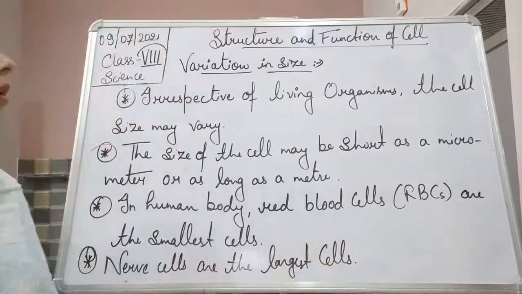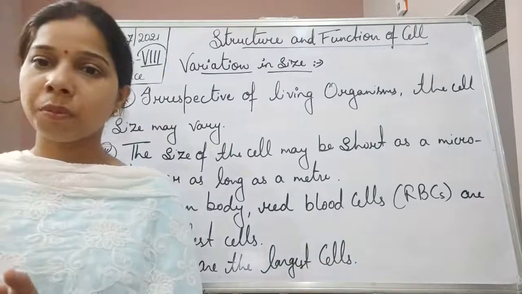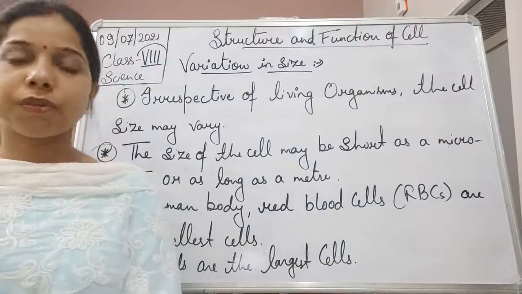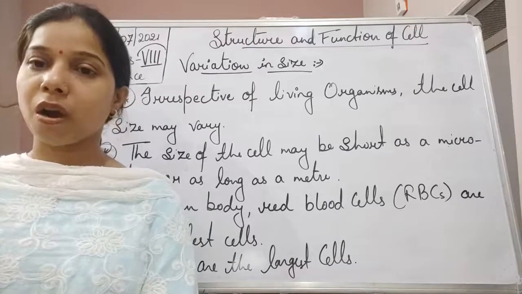Okay, so here you can see that even in the human body there are cells which are really very small and there are cells which are large.